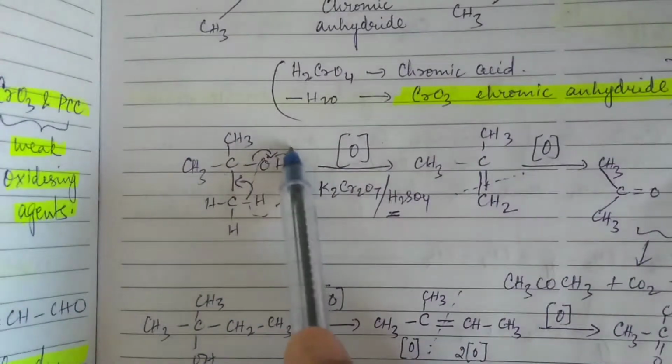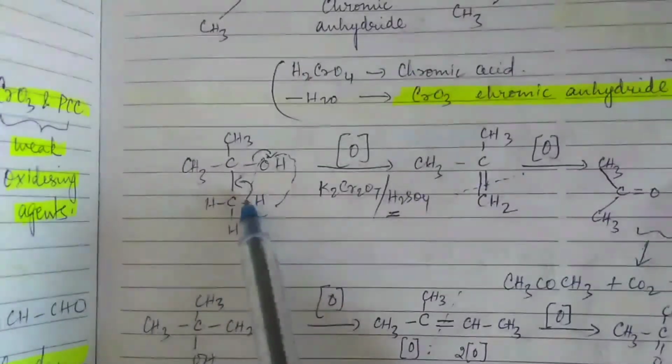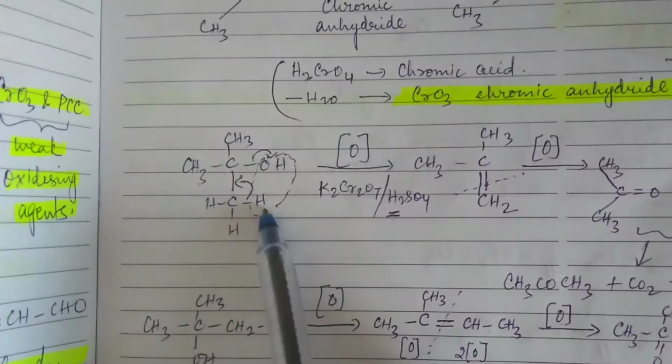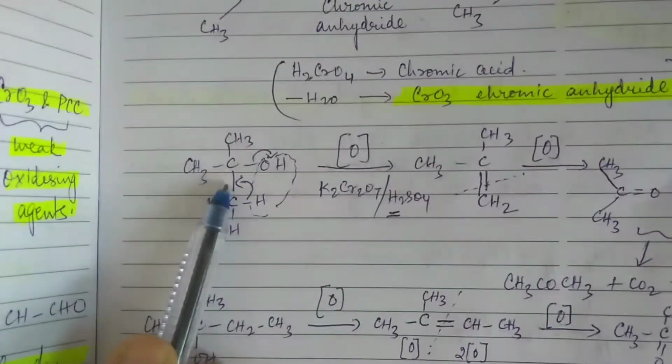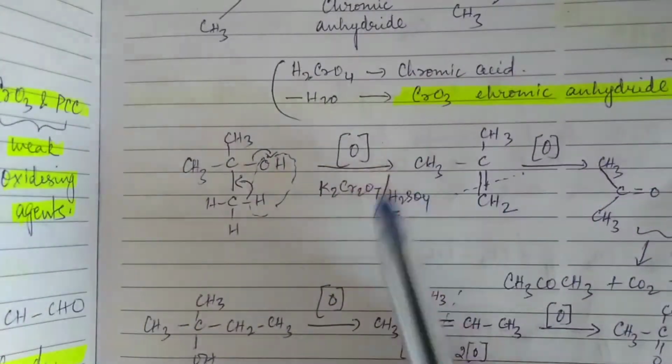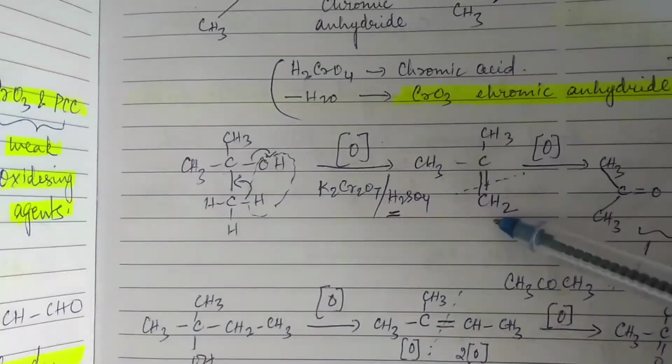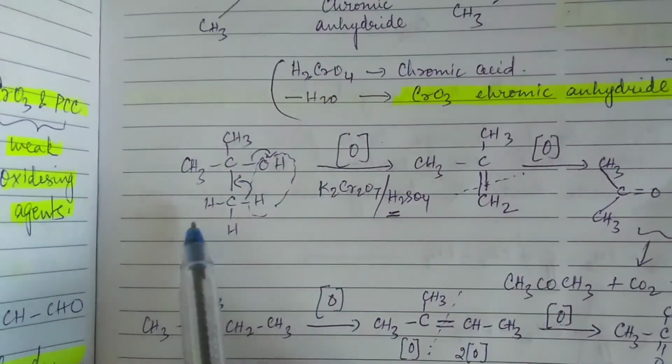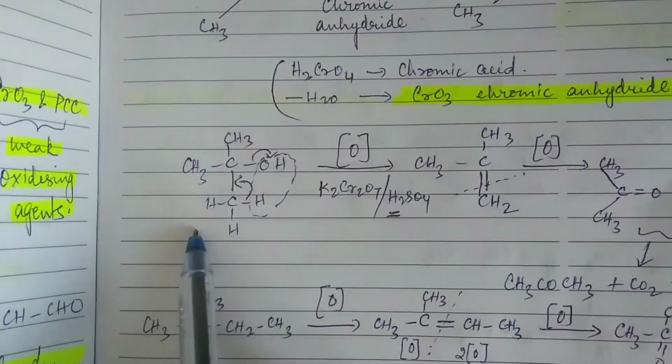So this will become OH, and when this bond is shifting, this hydrogen, these two together will go as water. Okay, so what will happen? There will be a double bond created between these two. So you will get isobutylene or 2-methyl propene. This is what you will get if you are using tertiary butyl alcohol.